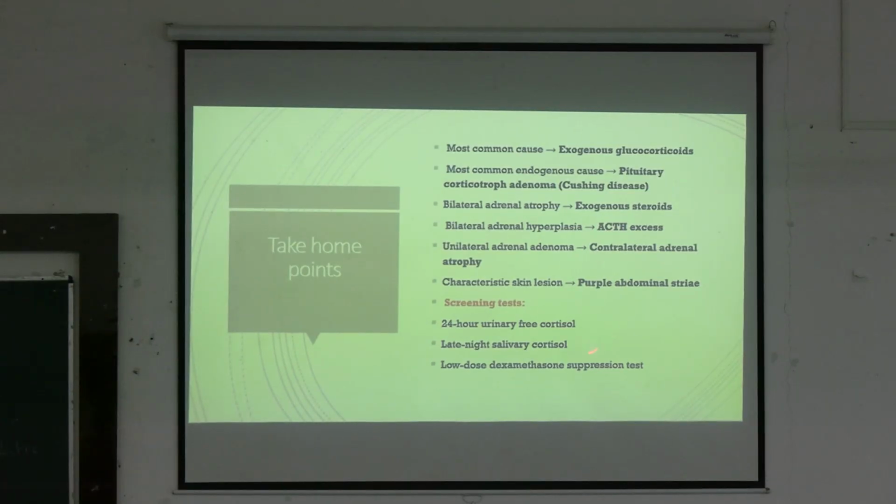And there is contralateral adrenal atrophy if there is a unilateral adrenal adenoma. The characteristic skin lesion is the purple abdominal striae. And the screening tests are the 24-hour urinary free cortisol, late night salivary cortisol, and the low dose dexamethasone suppression test.